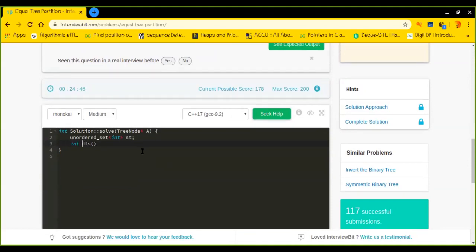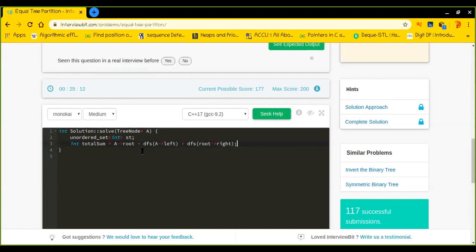Total sum equals dfs of the root. I'm following the intuition as I told you: I go to the left, and again I go to the right.